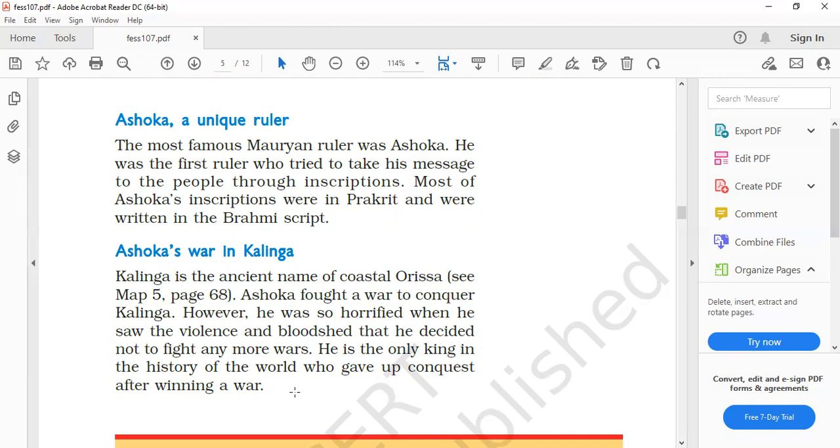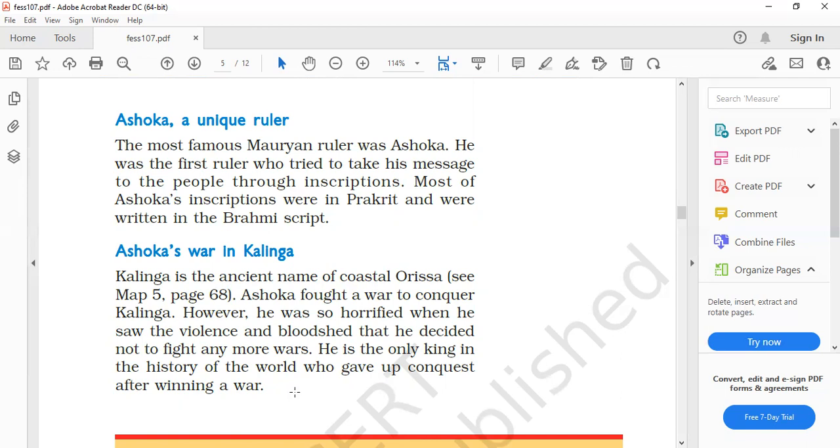And second is Ashoka fought a war to conquer Kalinga. However, he was so horrified when he saw the violence and bloodshed that he decided not to fight any more wars. So he is the only king in the history of the world who gave up the conquest after winning a war. That's why Ashoka was a unique ruler. So this was your answer. Ashoka, a unique ruler. Justify your answer.